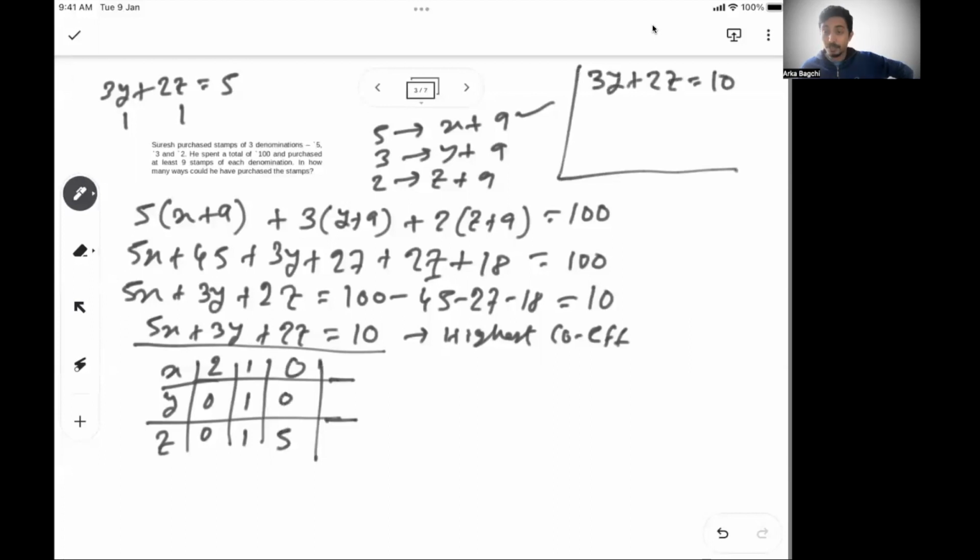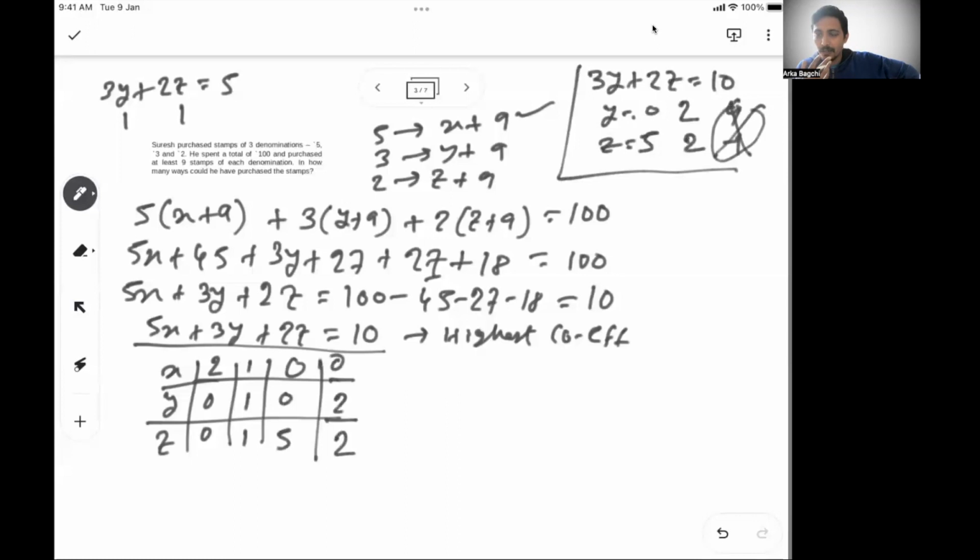Or else, if you recall how to find out the next set of solutions, if y equal to 0 and z equal to 5 is one solution, the next one is y should increase by the coefficient of z, and z should decrease by the coefficient of y. So z has to be 2. Then again, if I increase y by the coefficient of z, it will become 4. Z will become minus 1, which is not a possibility. So 2, 2 is another possibility.